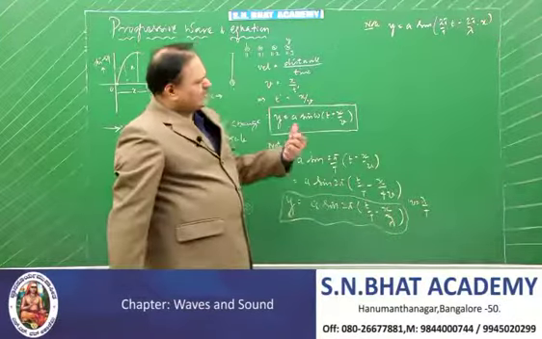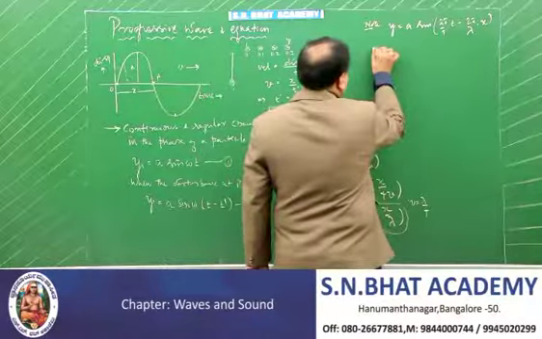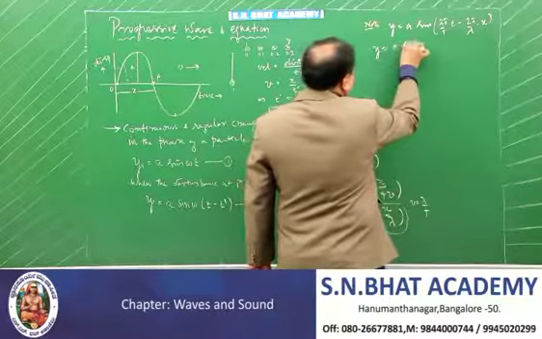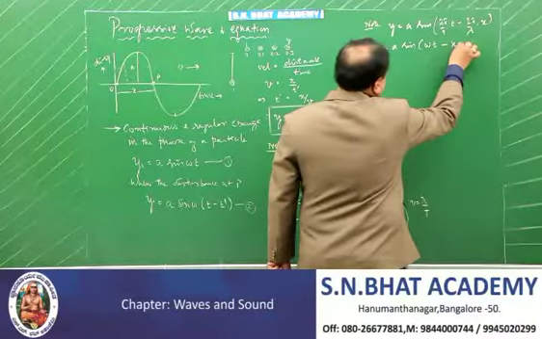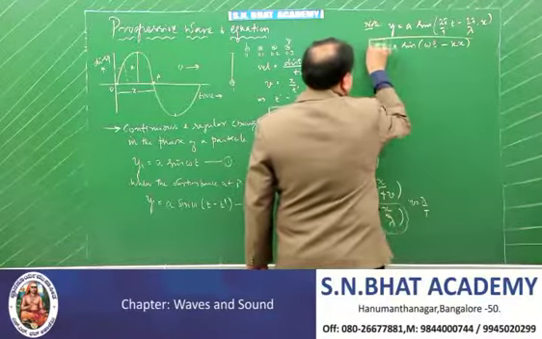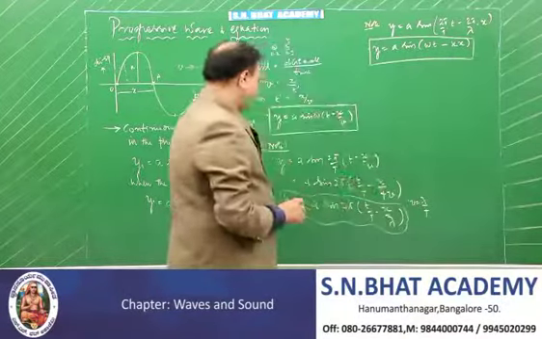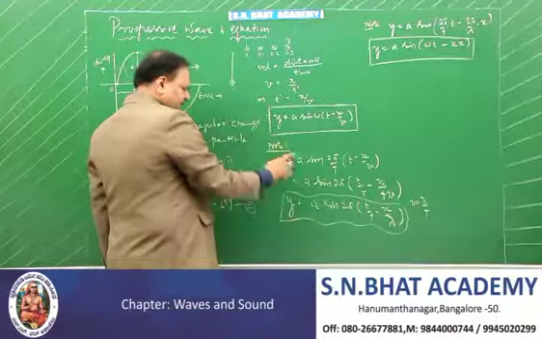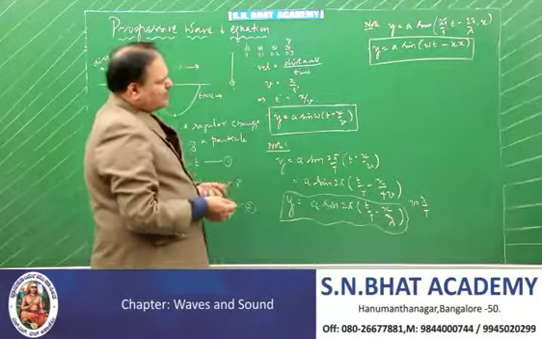What I have done is I have transferred the 2 pi inside. Therefore, what am I going to get? Y is equal to a sine of, just now we have seen it is omega t, and this we call as k into x. And this is the third form of the progressive wave equation. This is the first form, this is the second form, and that's the third form. You remember these 3 equations.